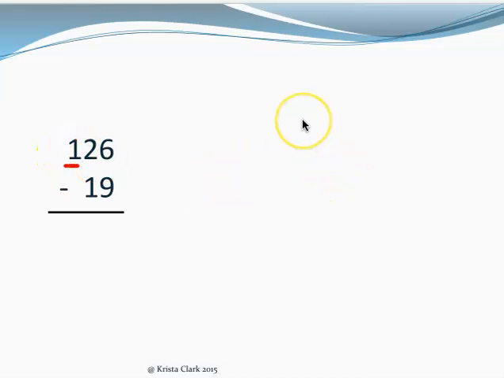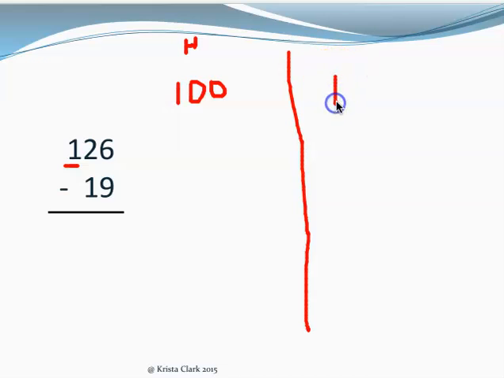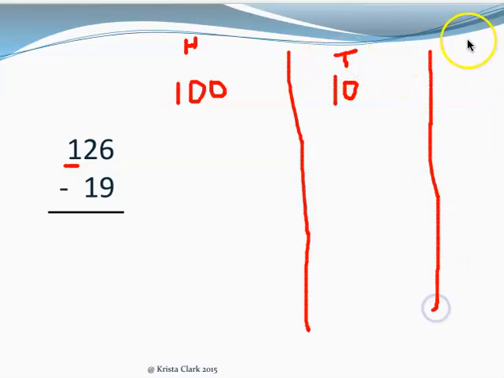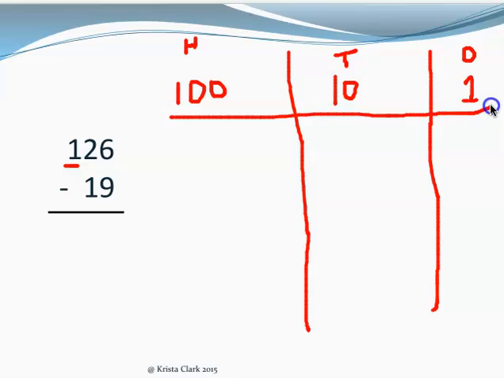So instead of just saying tens and ones, we are going to write hundreds, or H, draw my line, tens, or T for tens, and draw my line down, ones, or a 1. Then I like to draw a line across.